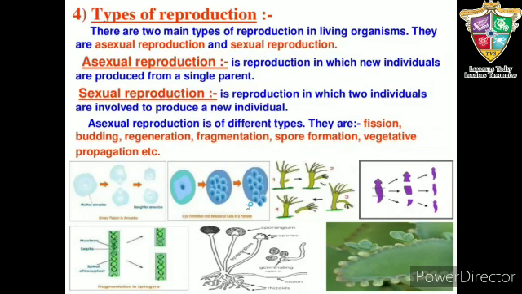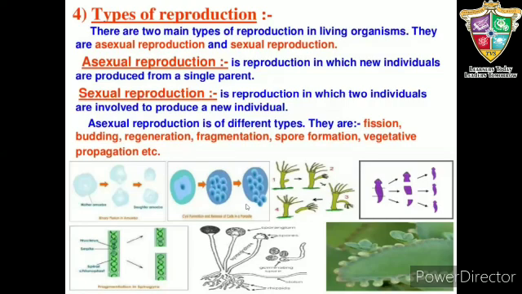Now let's study what is asexual reproduction. Asexual reproduction may be defined as the production of offsprings by a single parent without meiosis, formation of gametes, fertilization, and transfer of genetic material between the individuals. Sexual reproduction is defined as the process in which two parents are involved. There is production of gametes, fertilization, and zygote formation is observed. Meiosis occurs at the time of gamete formation.